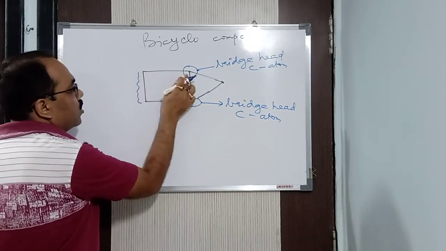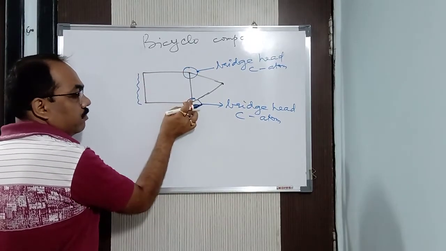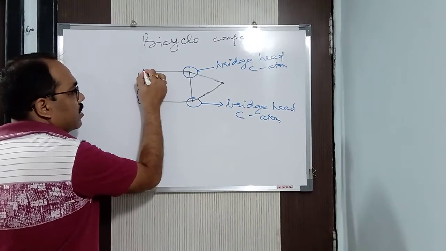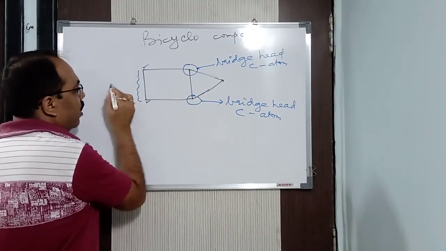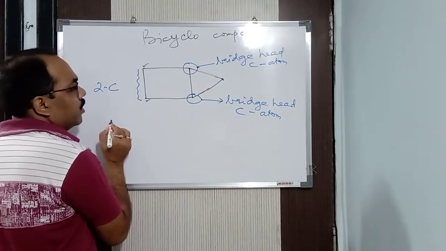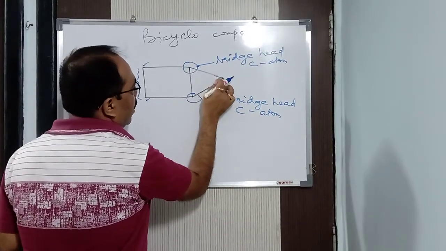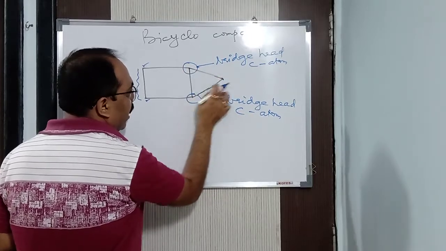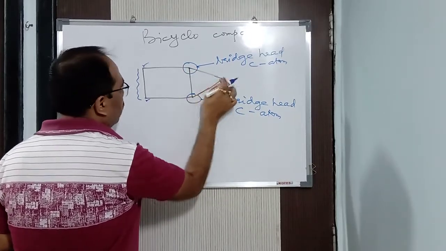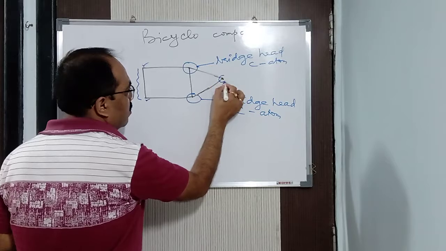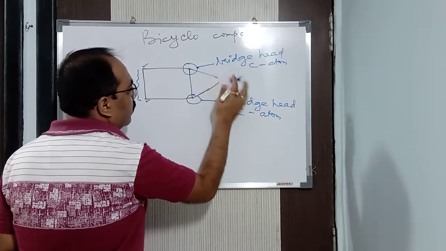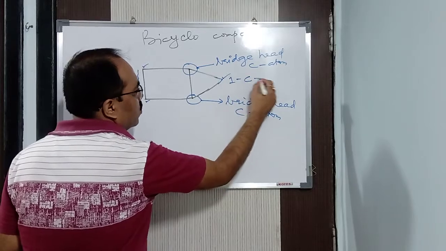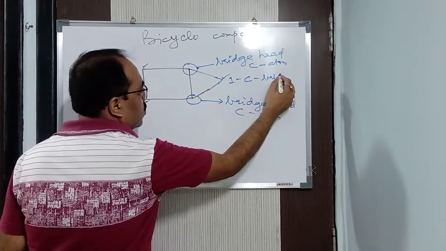How many carbon bridge? Now see, this is a common carbon atom, the bridge head. So how many carbons are there? This is one carbon, this is two carbon. So how many carbon bridge? Two carbon bridge. Now this is another, you can see. These two are bridge heads, and here we have another, this particular one. Clear? How many carbons are there? It is only one carbon. This is known as a one carbon bridge.